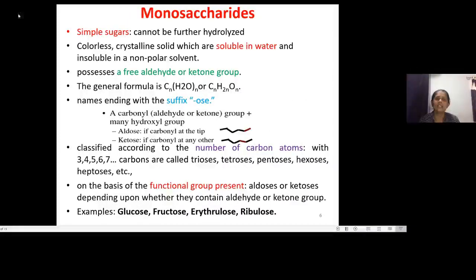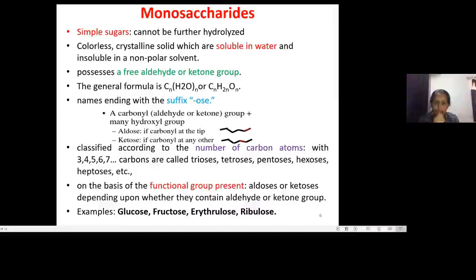Monosaccharides are the simple sugars, meaning they cannot be further hydrolyzed. Chemically, they are crystalline solids with solubility in water, and as simple sugars they have a free aldehyde or a free ketone group. The general formula is CnH2nOn, and generally the name ends with the suffix -ose, like glucose, fructose, ribulose, and so on.